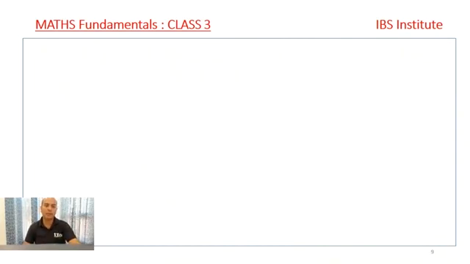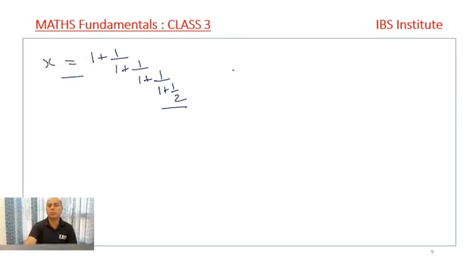Next is very simple, somewhat a little bit different, but a very simple concept. Sometimes you might have come across a question like 1 plus 1 upon 1 plus 1 upon 1 plus 1 upon 1 plus 1 by 2, right? So how do we solve this question? You might have found this many times as simply x is equal to this. So we have to find what is the value of this. Normally, how do we solve this question? The traditional method is simply you solve this part first. This will give you 3 by 2, since 2 1s are 2 plus 1, 3 by 2.